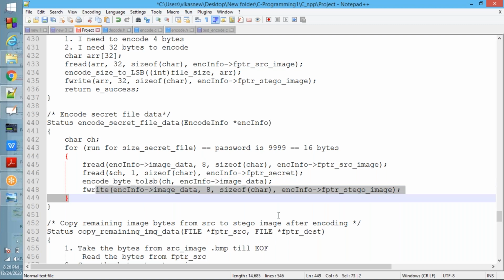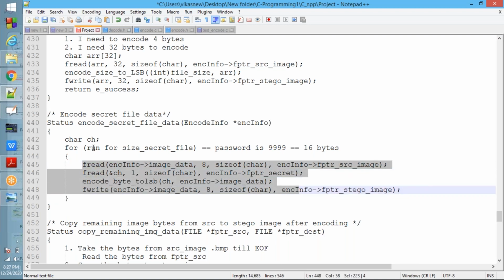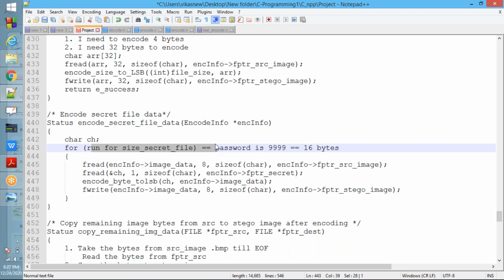Next, write that 8 bytes. That's all. You no need to change any logic. Just call the functions like this. Some comments are there; most of the things are already written, you need to remove those.